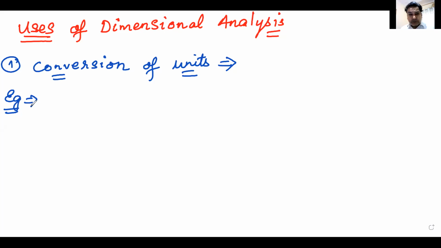Conversion of units. Let us, for example, say I had to convert 36 kilometer per hour into meter per second. 36 kilometers per hour into meters per second. How are we going to do this?